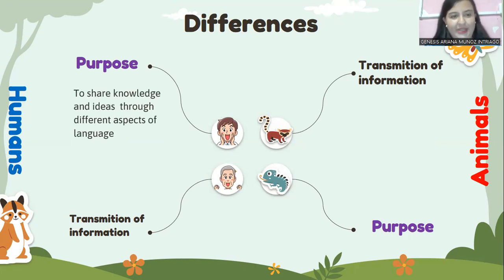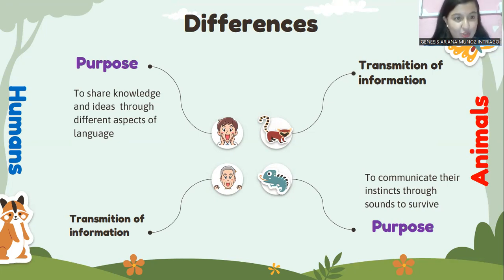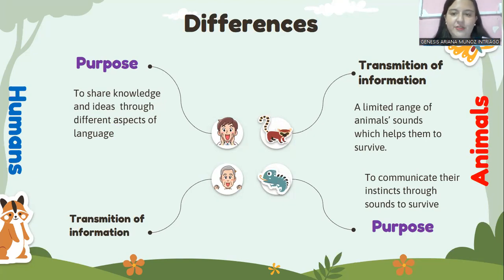Another purpose of human language: humans also communicate to share knowledge and ideas through different aspects of language, while animals communicate their instincts through sounds to survive, because they learn to communicate in a biological way, as a shield, let's say.